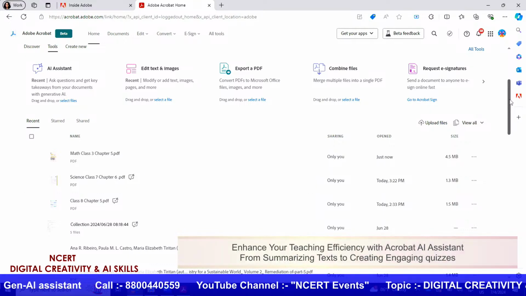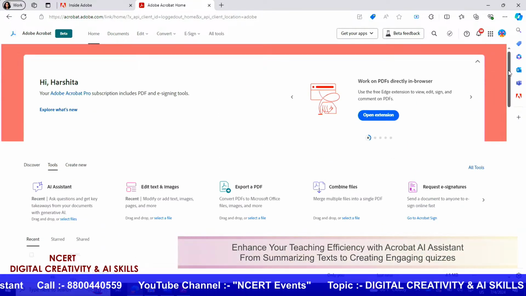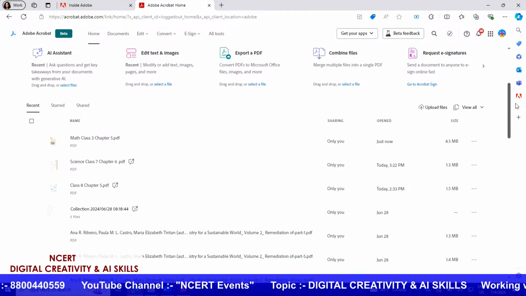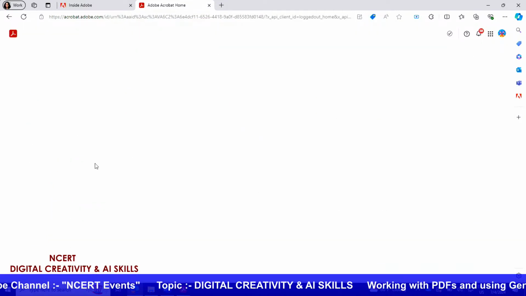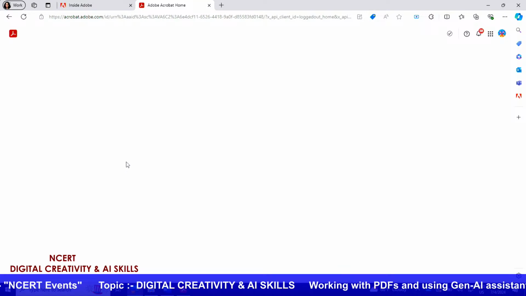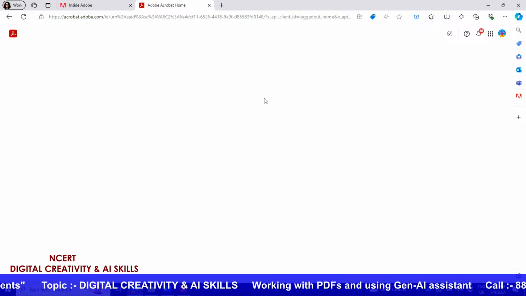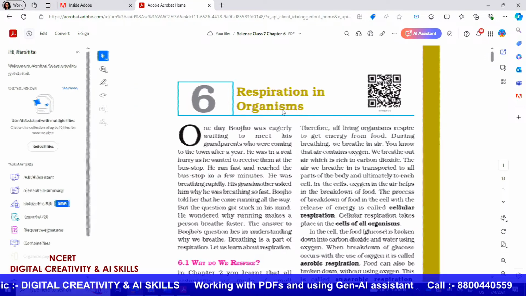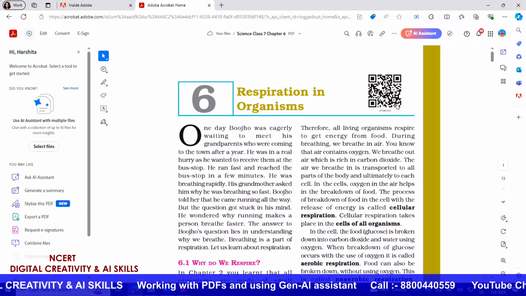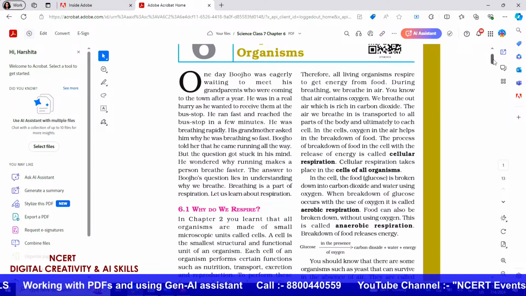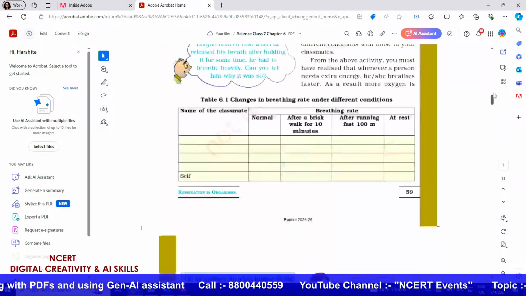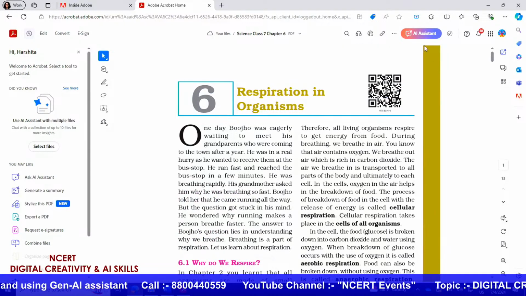Great. Now, here I am again on my Acrobat web home screen, and I will open a file which is currently a chapter of a class 7 science textbook. As you can see, this particular textbook has opened in Acrobat. Now I will click on the AI assistant.